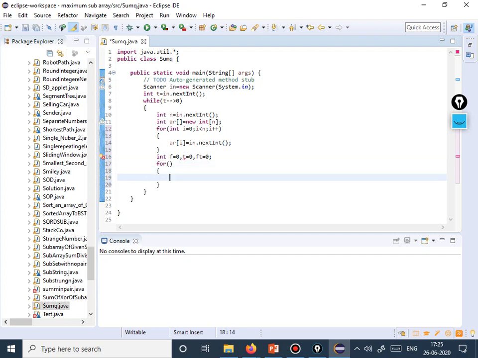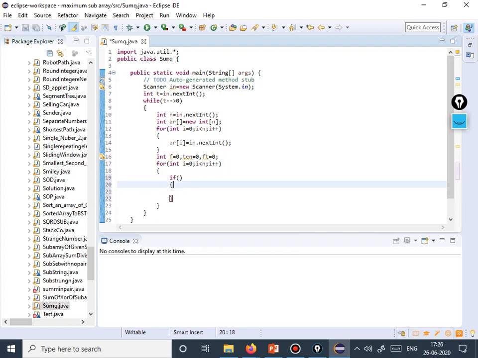And another loop, int i equal to 0, i less than n, i plus plus. Now the first thing that we need to do is check whether the current element array i is 5 or not, because if it is, we do not need to do anything. We'll simply increase the count of the number of coins of 5.